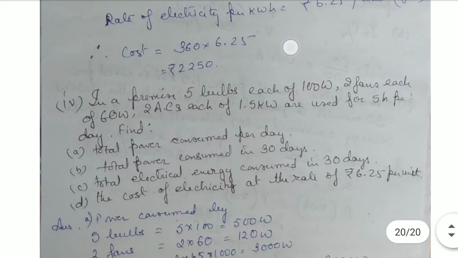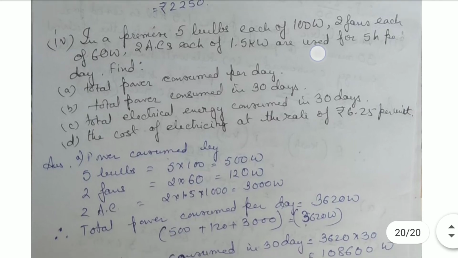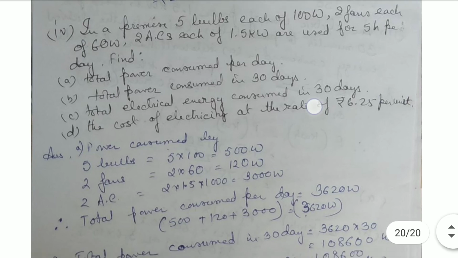Then in a premise, 5 bulbs each of 100 watt, 2 fans each of 60 watt, 2 ACs each of 1.5 kilowatt are used for 5 hours per day. Find out the total power consumed per day, total power consumed in 30 days, total electrical energy consumed in 30 days, and the cost of electricity at the rate of 6.25 rupees per unit.